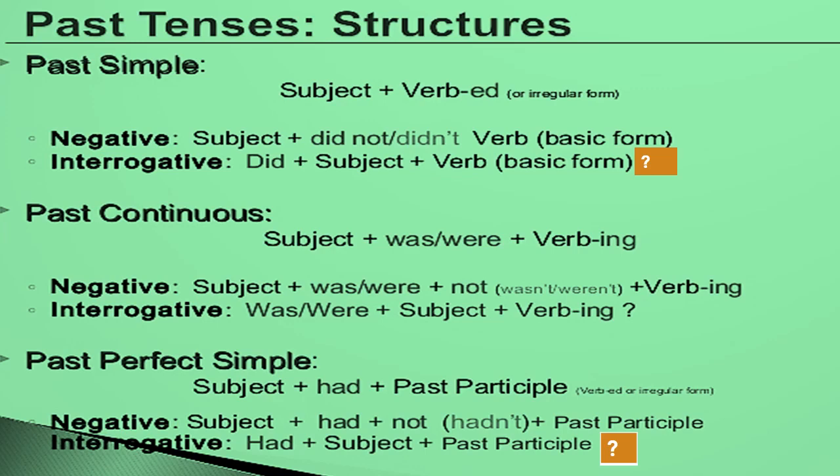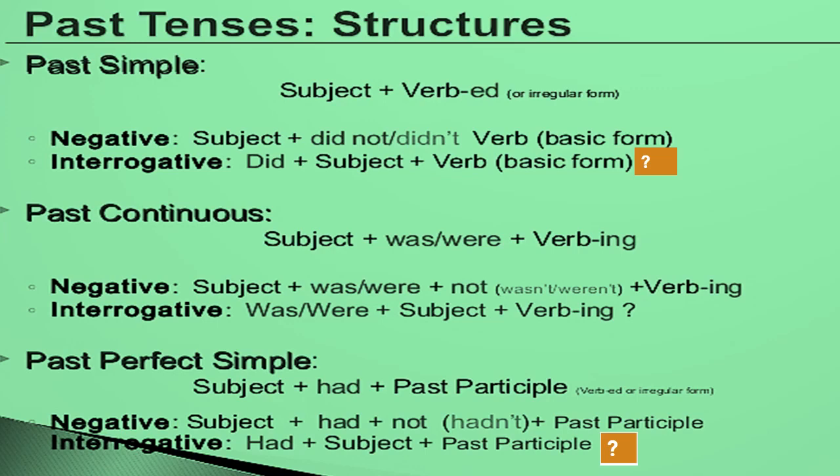In past continuous we use subject plus was or were plus ing form of the verb. Then in negative we place not just after was or were and then ing form of the verb.